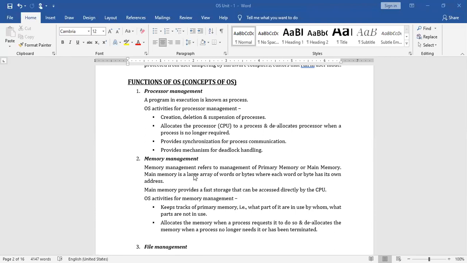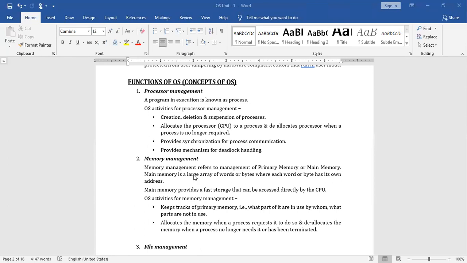Right. Now, the suspension of a process. I don't know whether you might have experienced this or not, but sometimes our system gets stuck because too many tasks are running. During that stage, if the processor is unable to process your request, what we have to do is reduce the number of tasks by deleting them one after another.